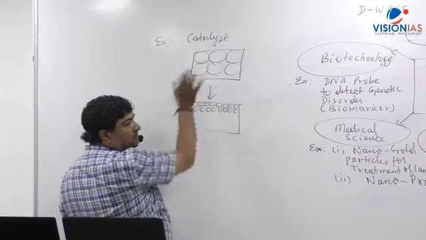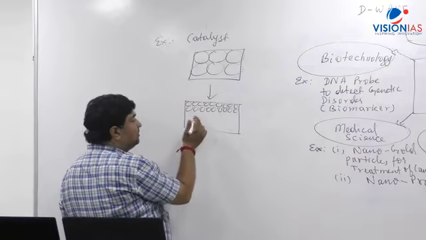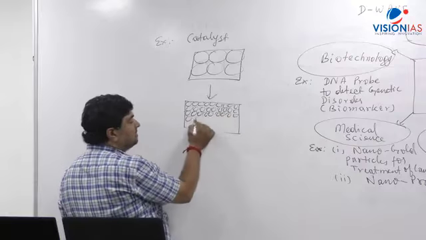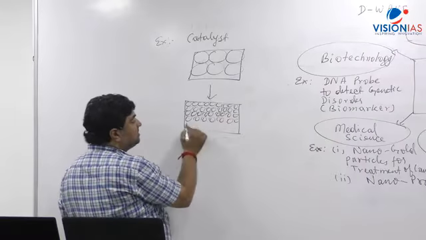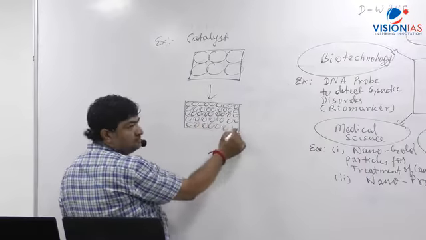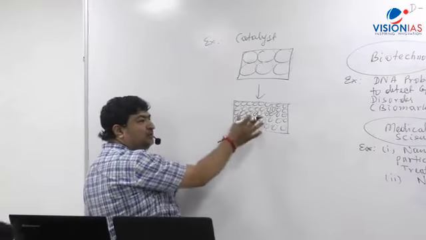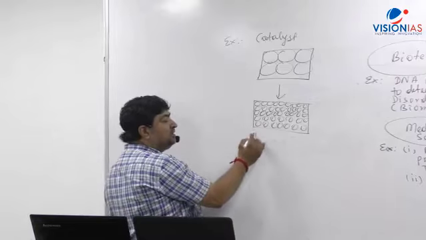That means the volume remains the same. But by going to such a small size, we have increased the surface area. The bulk remains the same, but when we use smaller pieces, there's a drastic increase in surface area.